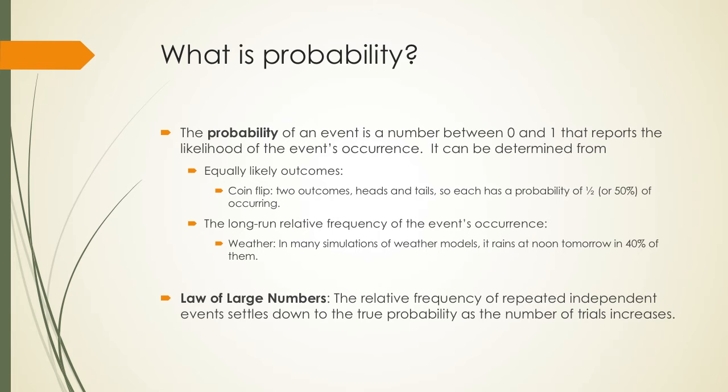An important result in probability is the law of large numbers, which states that the relative frequency of a particular outcome settles down to the true probability as the number of trials increases. One consequence of this is that the two methods for determining probability, through equally likely outcomes or through long-run relative frequency, should give us equivalent values for probability.